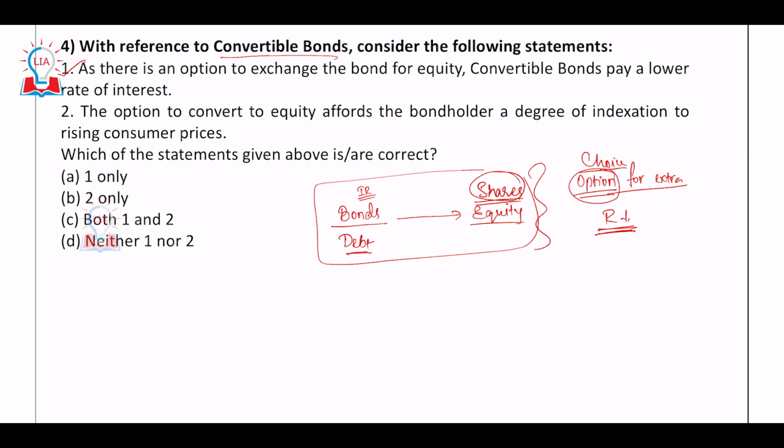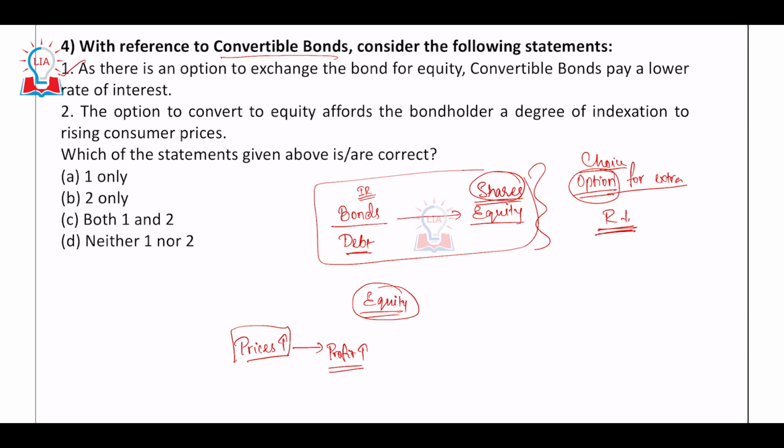Second option, the option to convert to equity affords a bondholder a degree of indexation to rising consumer prices. Just think about it. Whenever you have converted to equity, it means you are part owner of a firm. Because you are a part owner of the firm, if the prices are rising in the market, what would happen? The profit of the firm would go up.